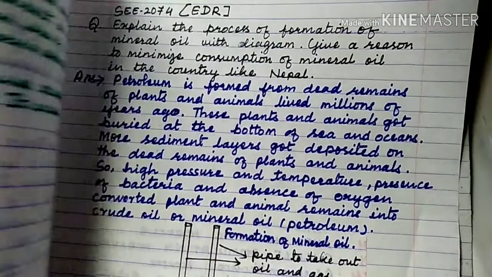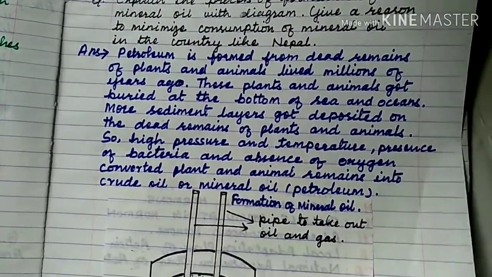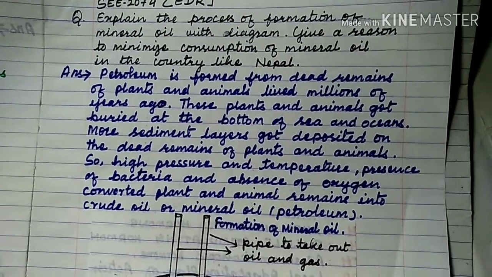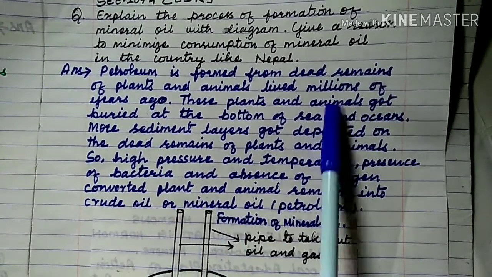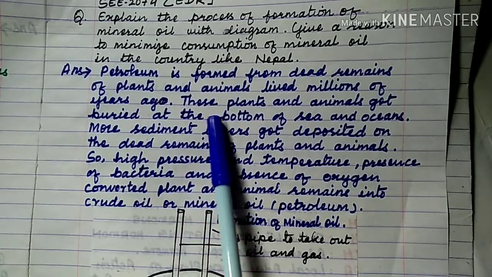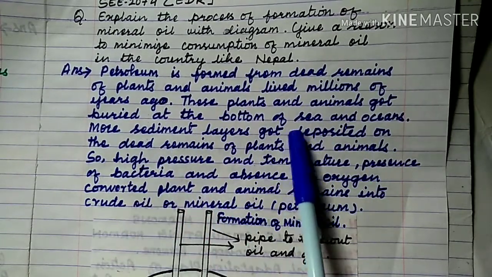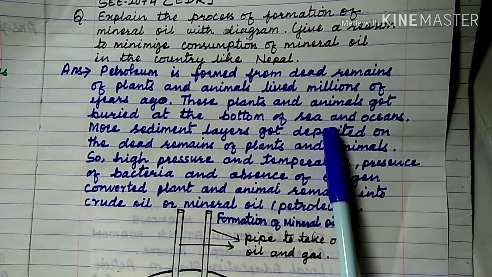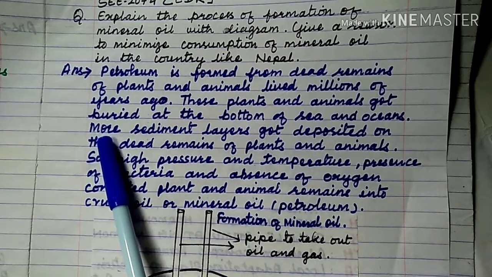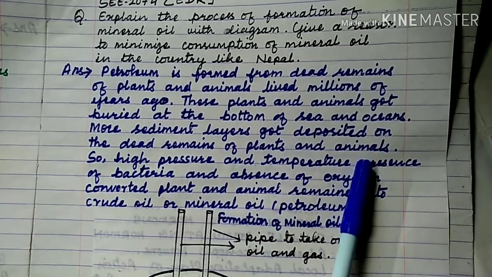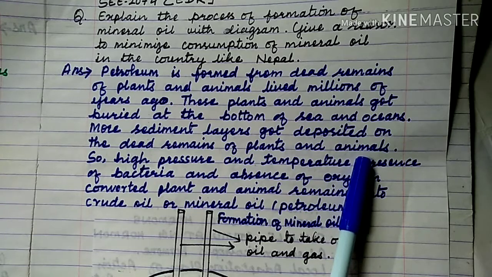Now we are going to see the formation of mineral oil. Petroleum is formed from dead remains of plants and animals that lived millions of years ago. These plants and animals, mainly marine plants and animals, got buried at the bottom of the seas and oceans, and more sediment layers got deposited on the dead remains at the bottom of the seas and the oceans.